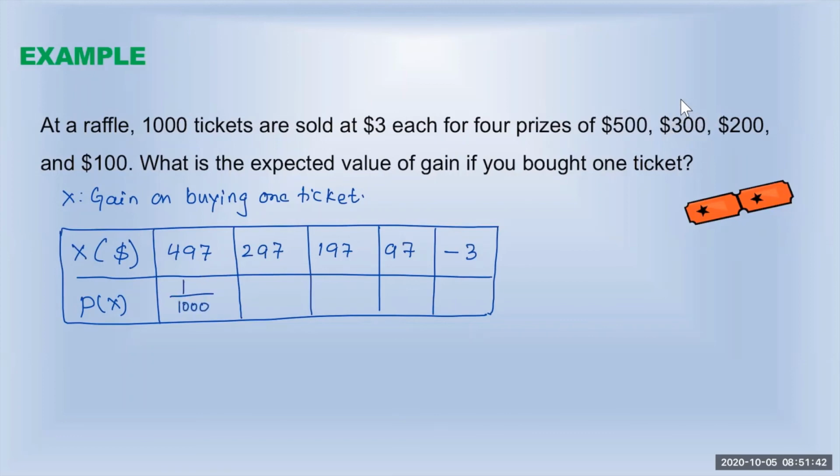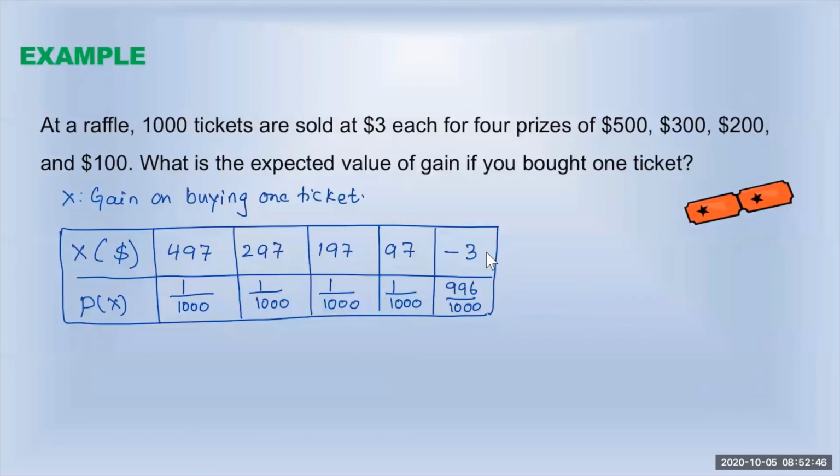They are giving one $300 gift. That means 1 out of 1,000. One $200, so 1 out of 1,000 is gaining that. And 1 out of 1,000 is gaining that $100. When I say gaining $100, the actual gain is 97. So only these 4 are gaining. Out of 1,000, 4 of them are gaining. So 996 of them are losing. 996 out of 1,000 are losing their $3. So this is the probability distribution for the gain when you buy one ticket.